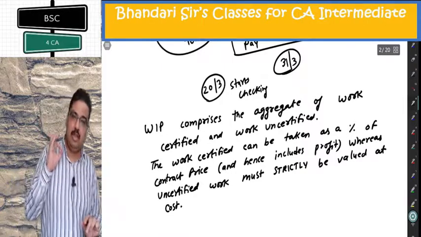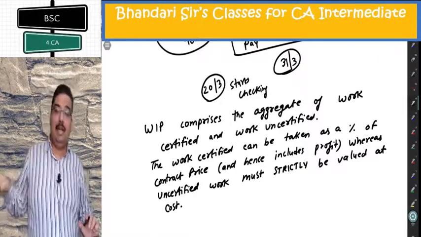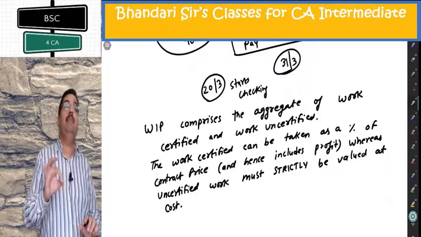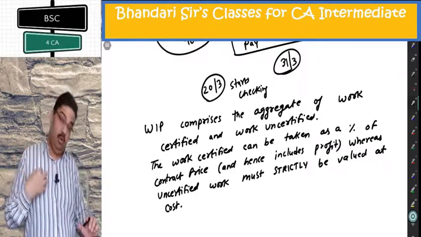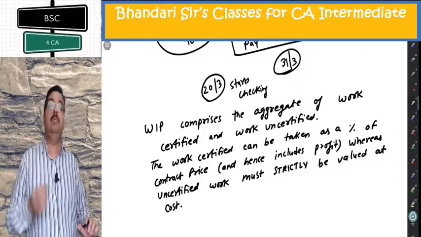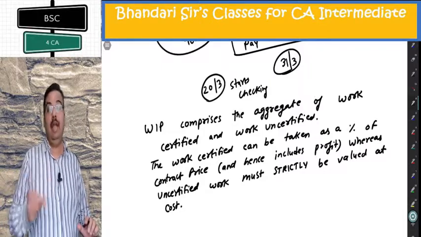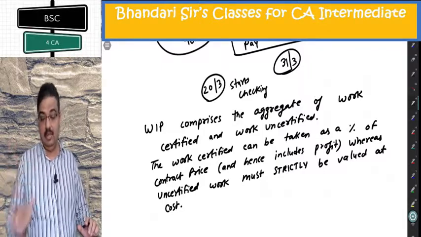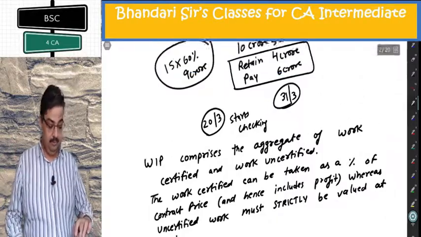Because uncertified is something which the contractee is not agreeing to having been done. Still, if I want to consider it, I can, but it will be considered strictly at cost. This is work in progress.